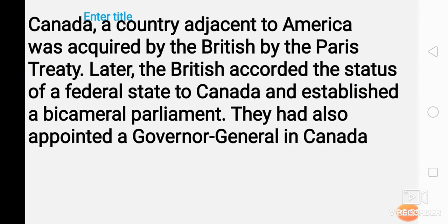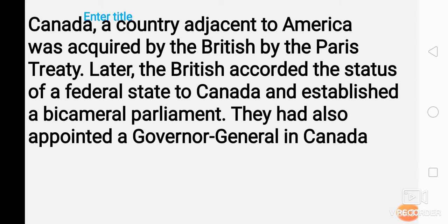Moving further, Canada, a country adjacent to America, was acquired by the British by the Paris Treaty. Later, the British accorded the status of a federal state to Canada and established a bicameral parliament. Bicameral means there are